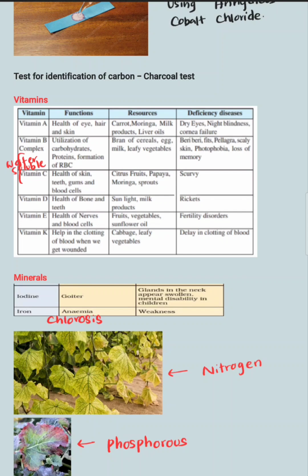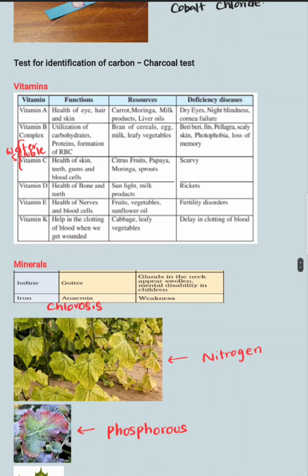මතක තියාගන්න. A mainly skin and eye එකට තමයි effect වෙන්නේ. එහෙනම් මොනවාද deficiencies in terms night blindness and bito patches, cornea failure, dry eyes, those are the deficiency diseases.